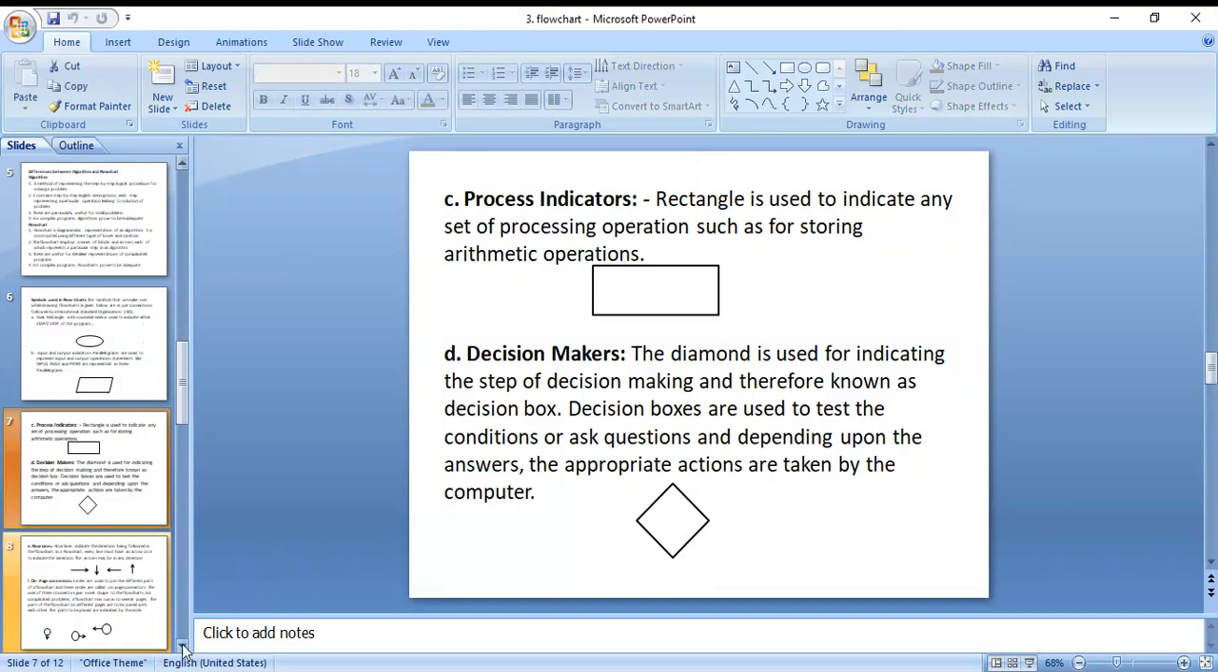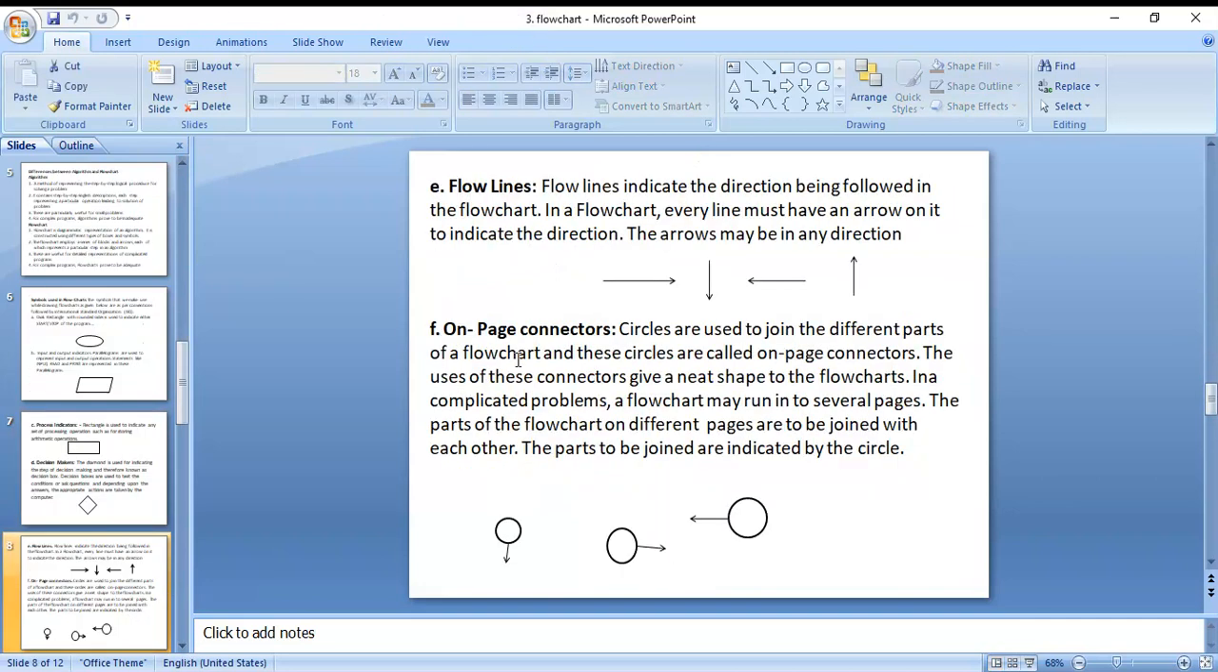Next, flow lines. Flow lines indicate the direction being followed in the flowchart. By using these arrow lines, we can find out whether the flow is top to bottom or bottom to top. Those are called flow lines.